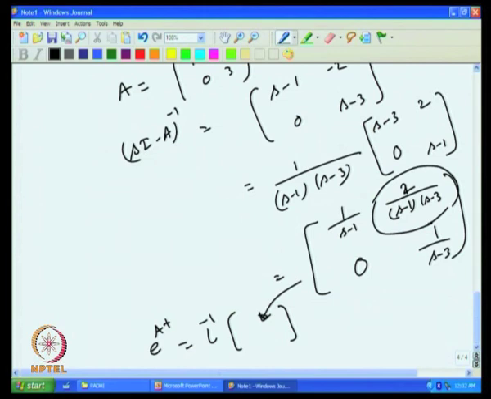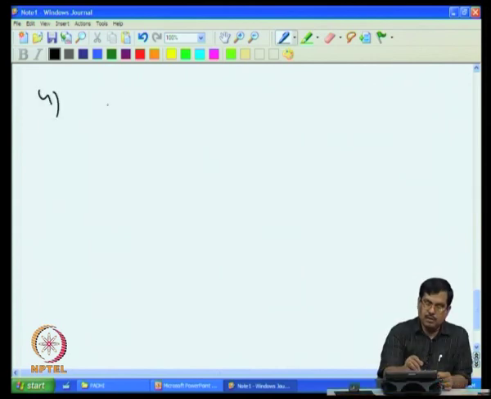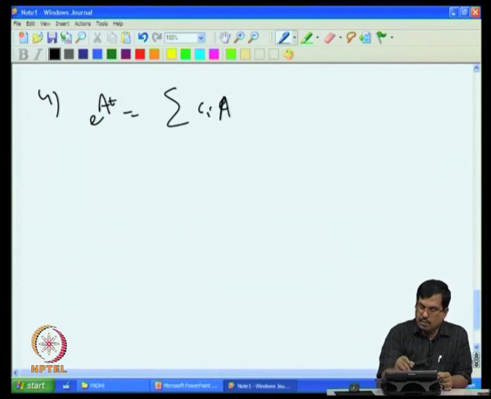There is also a nice idea, let us say the fourth, that I can write e to the power A t as a summation of some coefficients k_i times A to the power i, something like that. I will tell the exact thing next class probably.